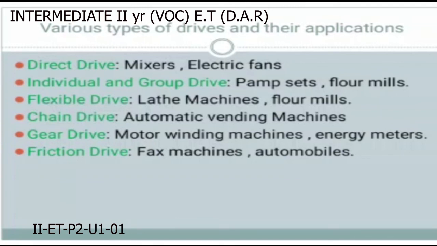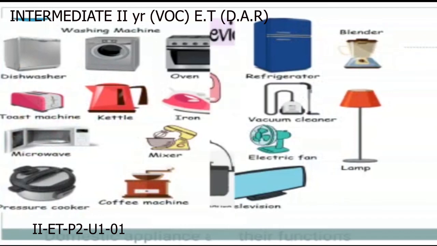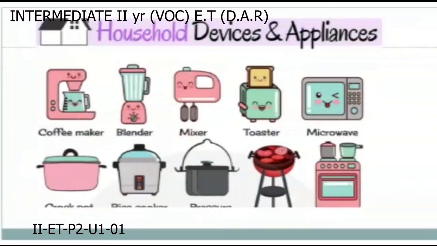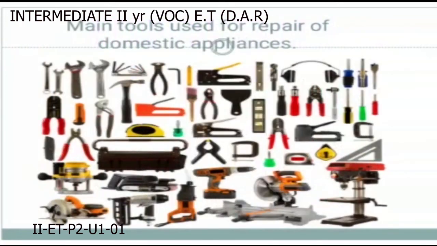Then, what are the tools used to repair household or domestic appliances? We are very familiar with these tools from the first year of your electrical technician course. There are a number of electrical tools we use for repairing, assembling or dismantling appliances.